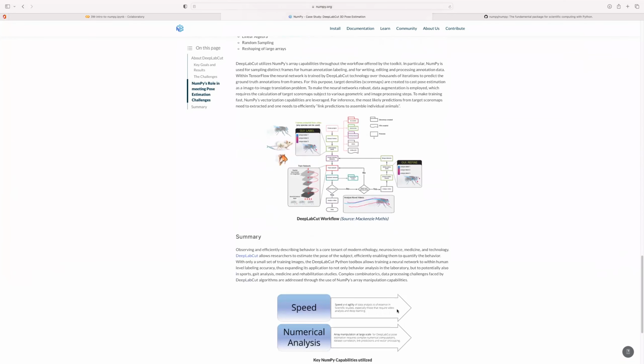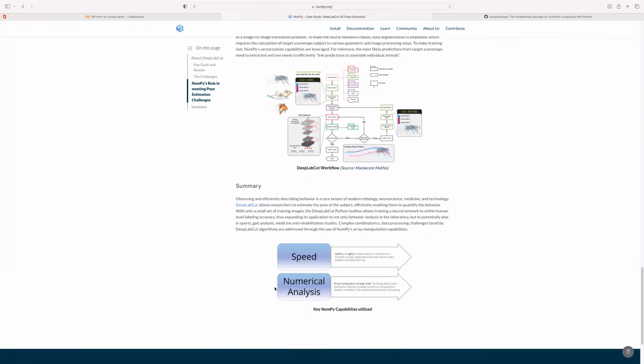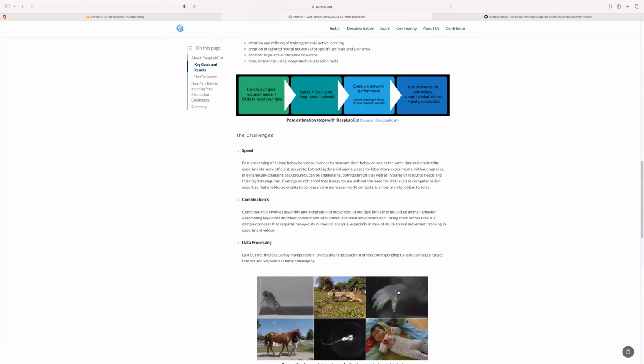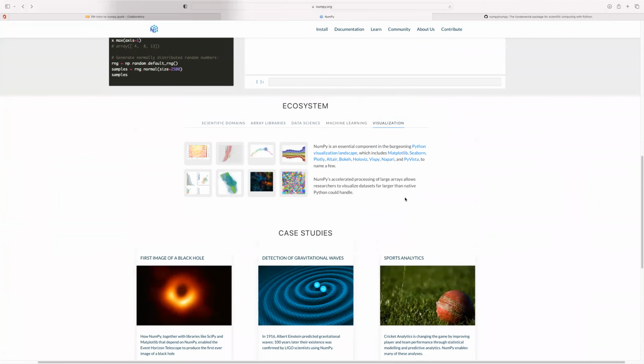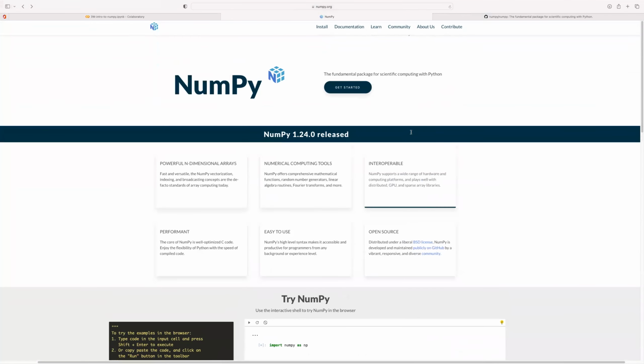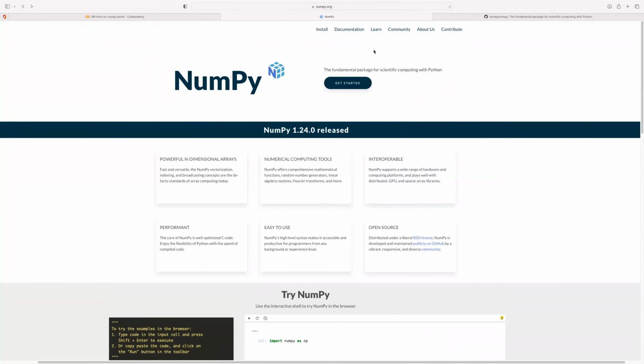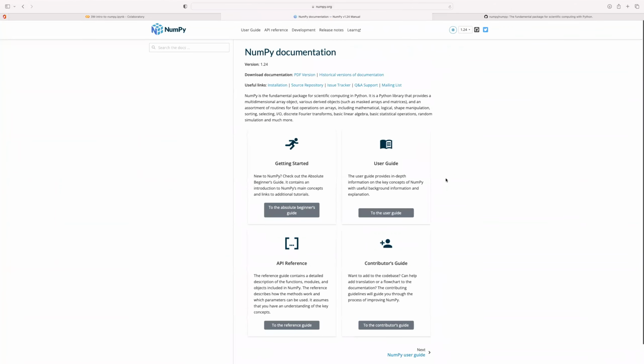So again, it would be nice to just go through some of these case studies to see the power of NumPy, where it leverages the speed and numerical analysis of NumPy. And lastly here, visualization is just something that we've already looked at. Another thing you might be interested in is the documentation. Like any other library, NumPy maintains very comprehensive documentation, and a good place to start is here.